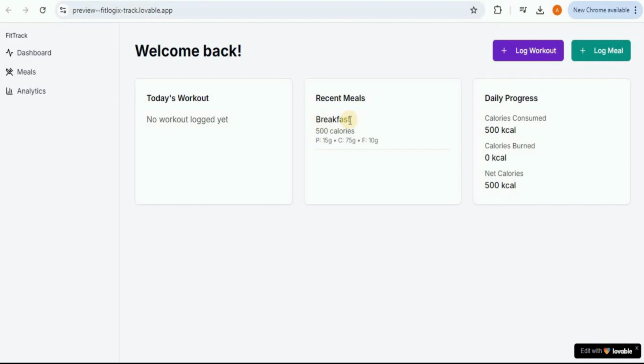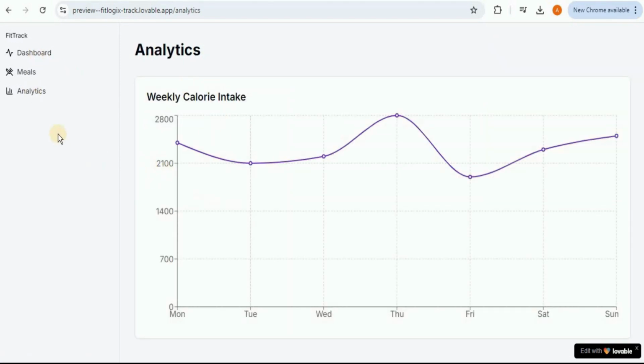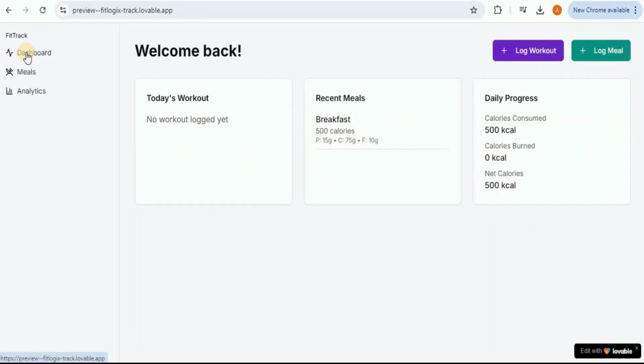You can see we have the breakfast with 500 calories, and it has also provided us the proteins, the carbohydrates, and the fat for the meal. And if you go to the analytics now, you can also see the weekly calorie intake for all the different days of the week. But the problem is that if I refresh the page from here, it is going to remove all the data which was previously added inside the application.